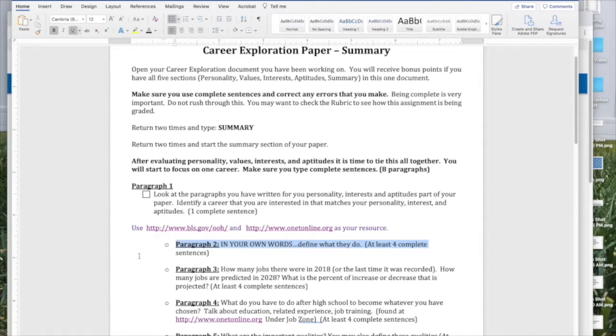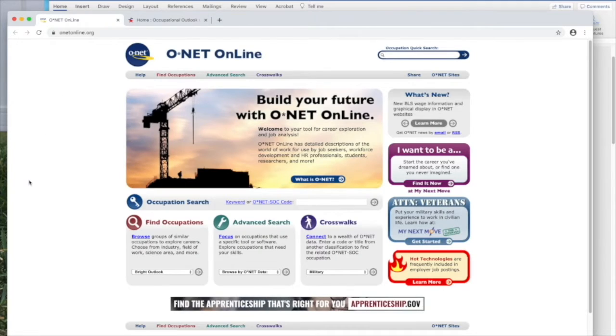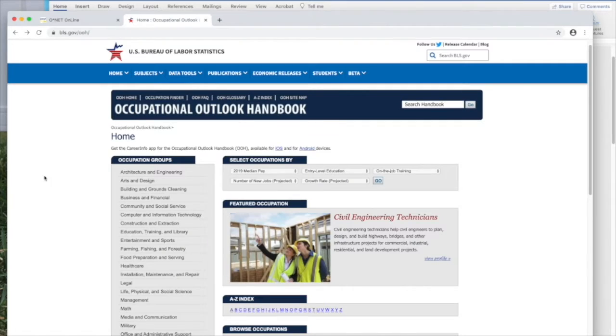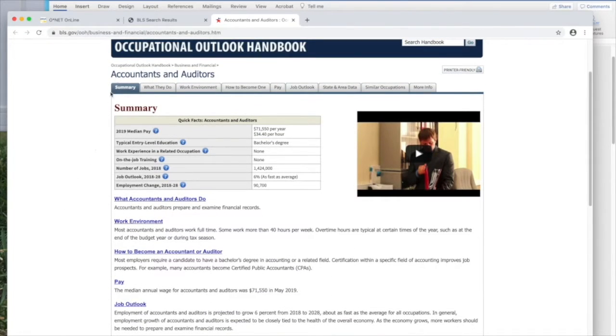Paragraph 2, in your own words, define what they're going to do. So then you'll go into one of the 2 sites. There's the Occupation Outlook Handbook, and there's ONET that we've worked with. We've worked mostly with the Occupation Outlook Handbook. So then you're going to go in here, search for your career. I'm going to do accountant. And I come up with accountant and auditors.